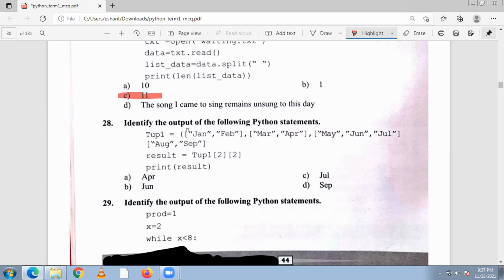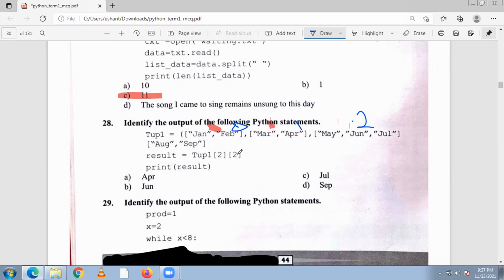So in the tuple, the indexes are 0, 1, 2 and so on. Now it is asking tuple 1, then 2 of 2.